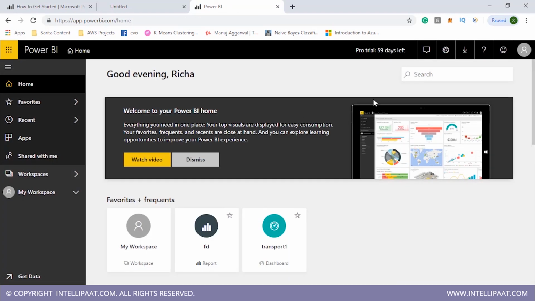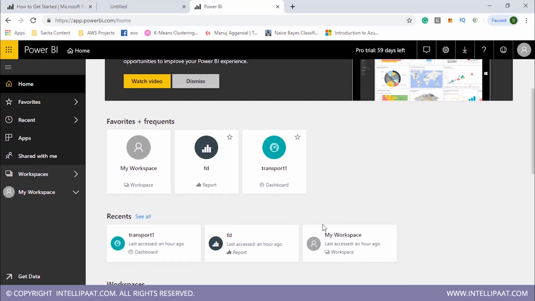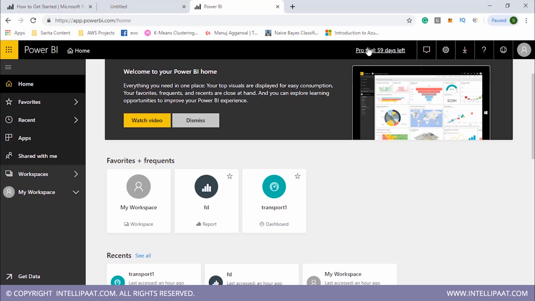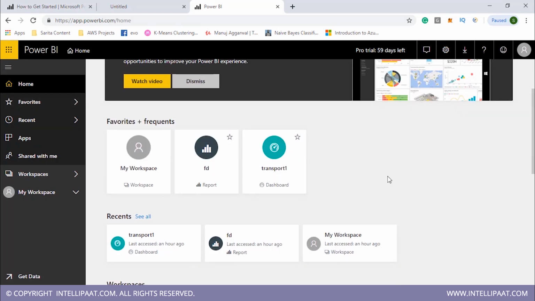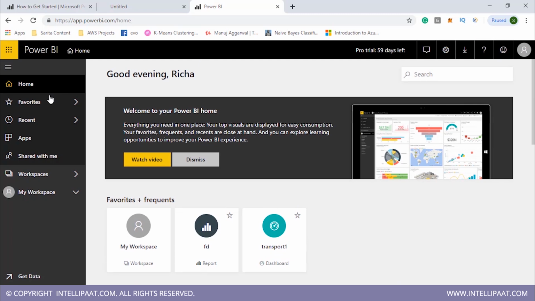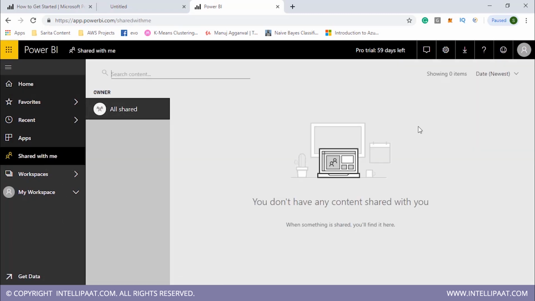So this is my Power BI service, Power BI cloud service, and this is not free actually, but for the first 60 days you can use it for free. So as you can see over here, I have several options. I can see shared with me. No one has shared any content in this account, so I can't see anything.